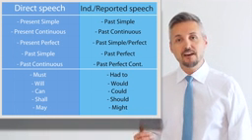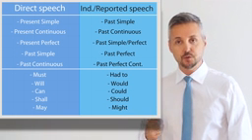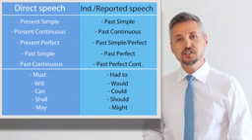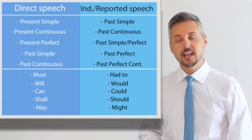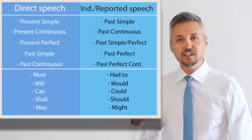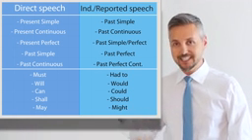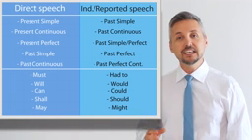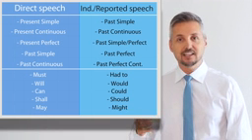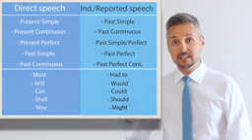Then we have also must changes to had to. Will changes into would. Can changes into could. Shall changes into should. And may changes into might. These are the tenses that change from the direct speech into the indirect speech.